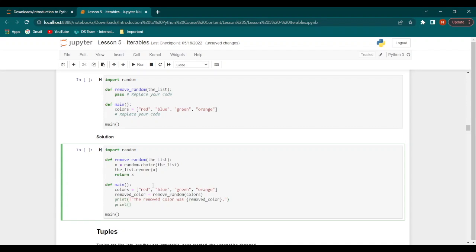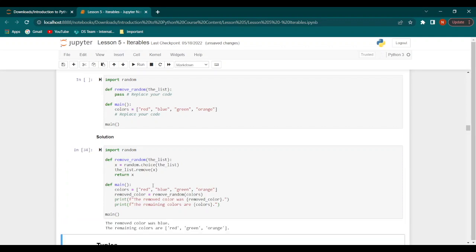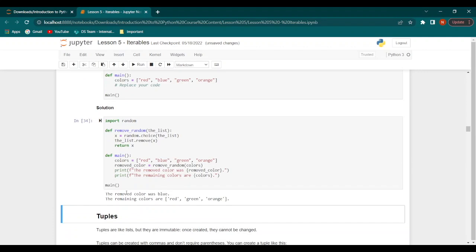and then we say print f, the remaining colors are colors, and that's it. So when we run this, we should get the result that we are looking for. There we go. So we get the removed color was blue, and the remaining colors are red, green, and orange.